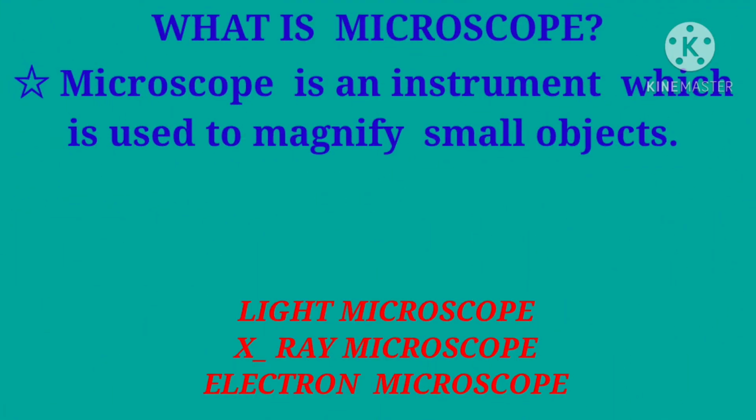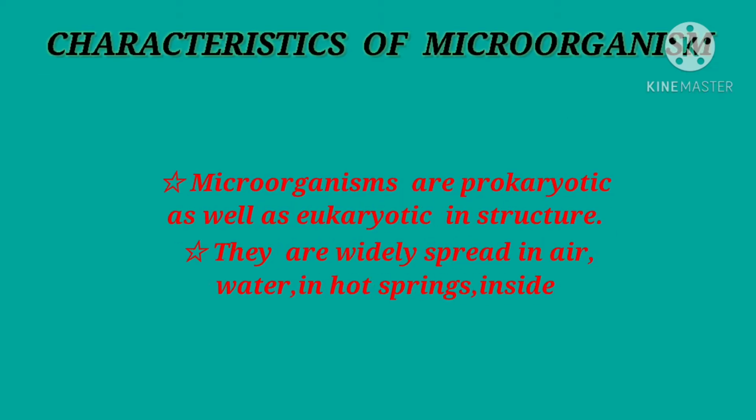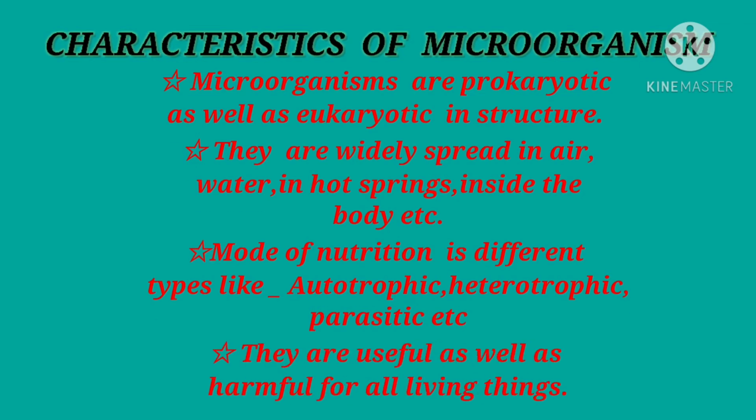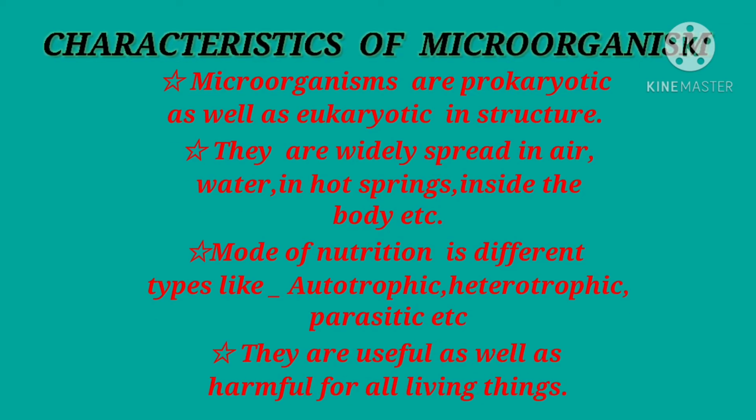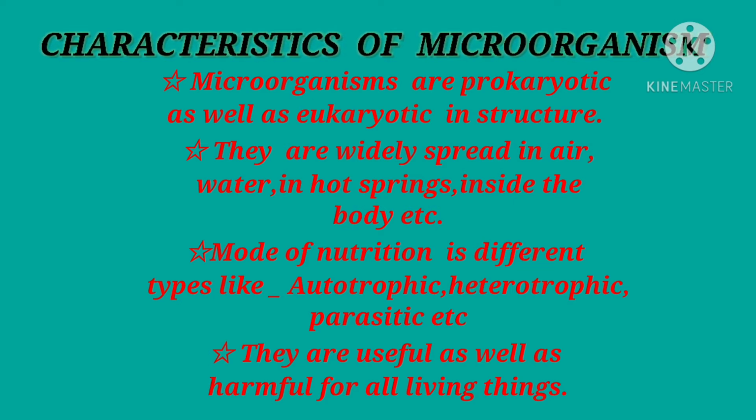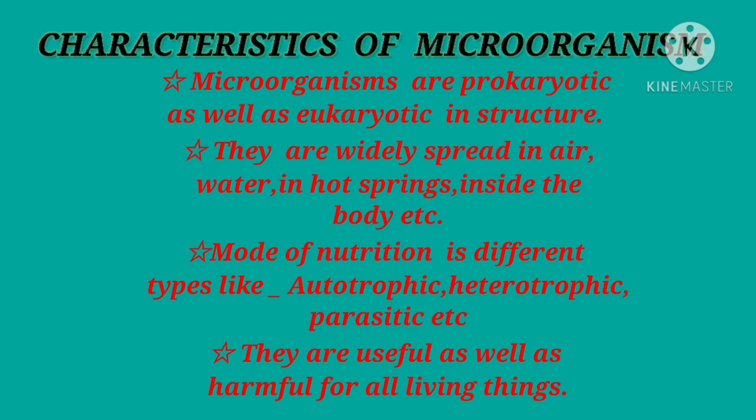First you should know what are the common characteristics which are present in all microorganisms, and later on we will discuss each organism one by one. So let's start with the characteristics. First, microorganisms are prokaryotic as well as eukaryotic in nature.